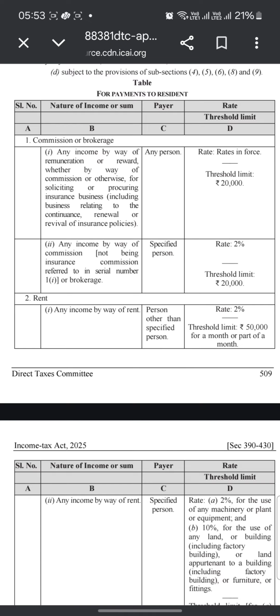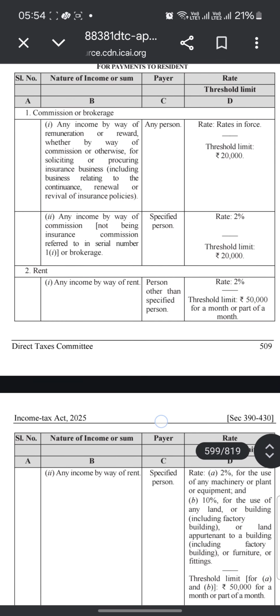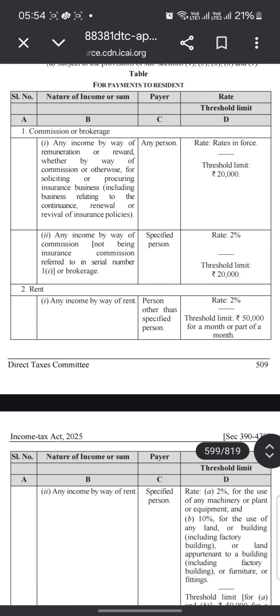So we will continue with 393 and we will come back to 392 also in the course of this video. We have already discussed in the previous part that commission and brokerage is going to be at the rate decided in this act.